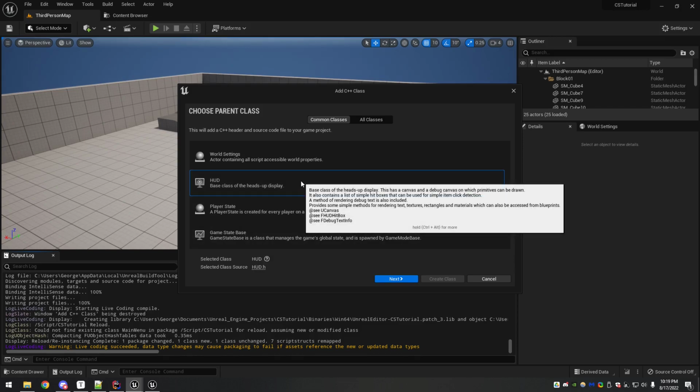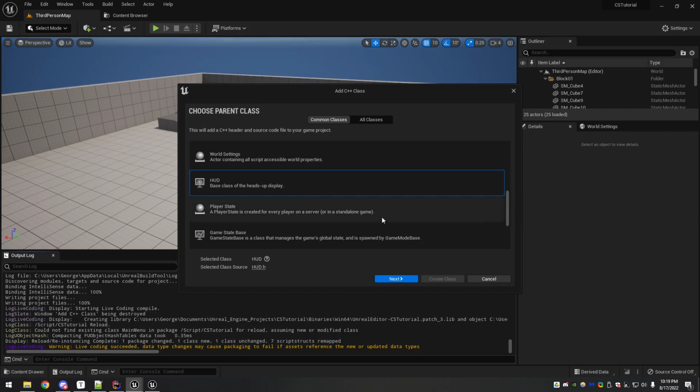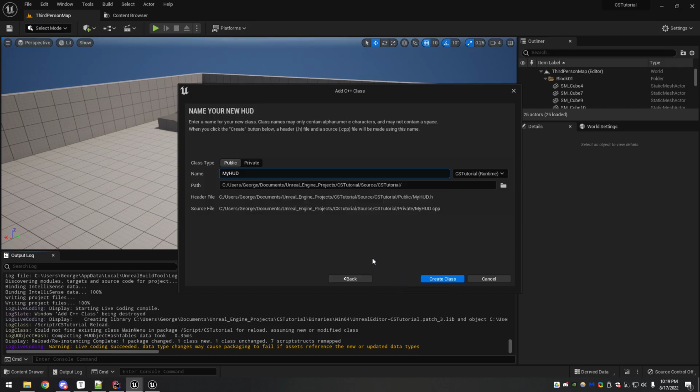It has some nice functionality that helps. You can see here in the description, it's got a default canvas, a debug canvas. It lets you render debug text. And it's got some nice stuff like that, but it also is just a nice logical place to group all the user interface. And so we're actually going to create a HUD.